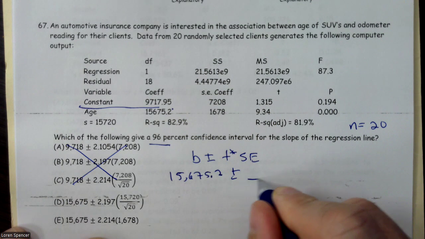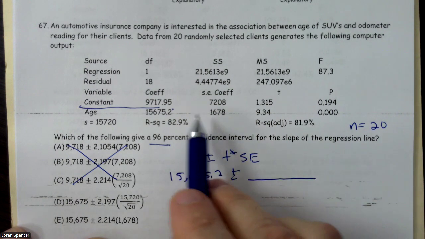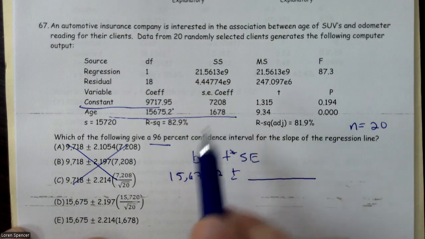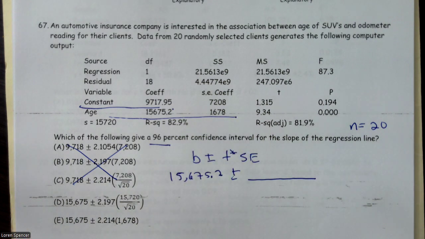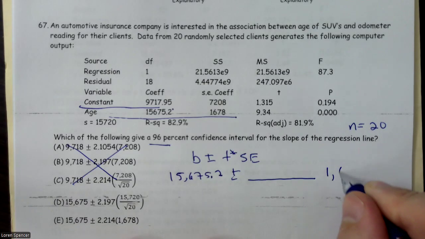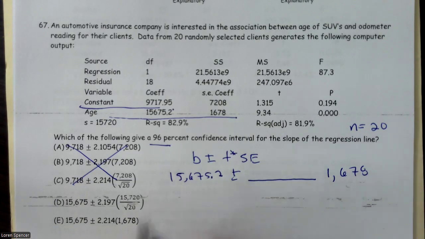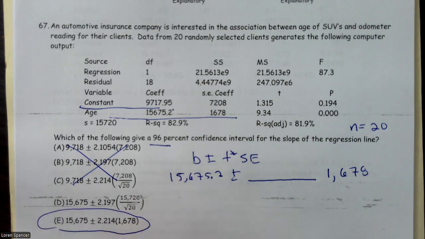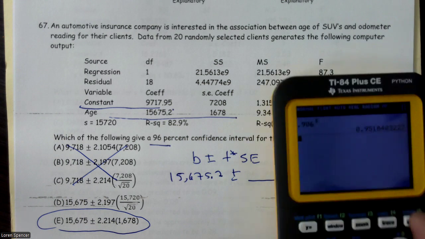Plus or minus, we'll come back and calculate t star, and we're going to continue looking down that slope row until we get our standard error of the slope. And my standard error of the slope happens to be 1,678. So right now we know it's this one, because that's the only one that has that.